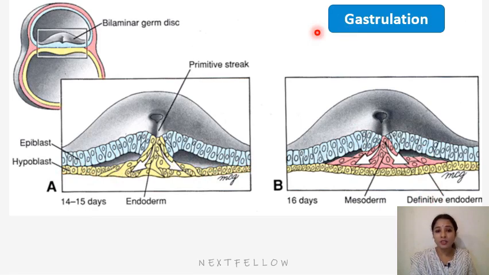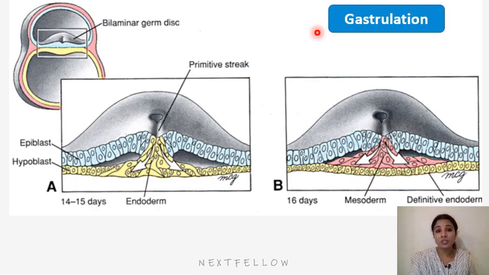The embryo is at this stage where the epiblast forms a linear thickening in the midline, which is called the primitive streak, and the primitive streak gives rise to the third layer, that is the mesoderm, and it lies between the ectoderm and endoderm. During the formation of three germ layers, the embryonic structures also develop.